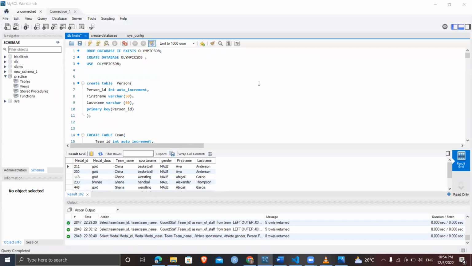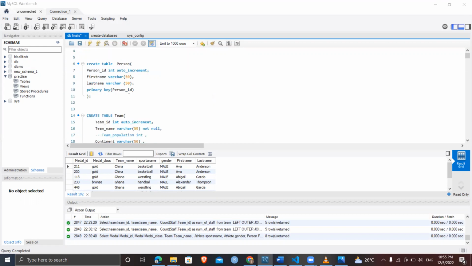After the logical table derivation, I decided to write my queries. The first step was to create tables based on the logical table derivation, with the attributes assigned to them in the logical table derivation. So I created the person table, which has person ID as a primary key, and first name and last name as non-key attributes, with the data type varchar.